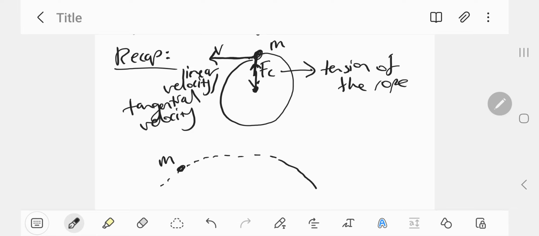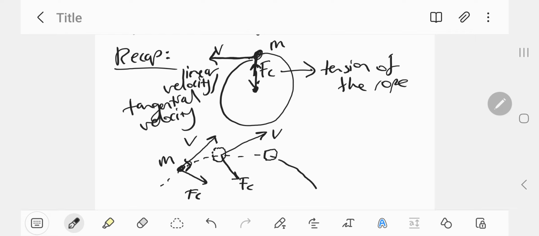Let's suppose it's moving towards the right. Its velocity will be like this, in a straight line, perpendicular to the centripetal force. I'll draw a right angle here to emphasize. Let's suppose at some other instant in time, it's now here. Now the velocity would look like this, and the centripetal force like this.